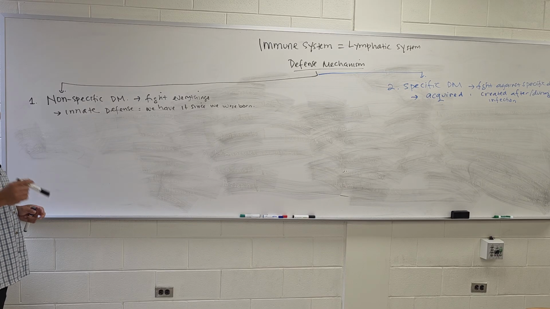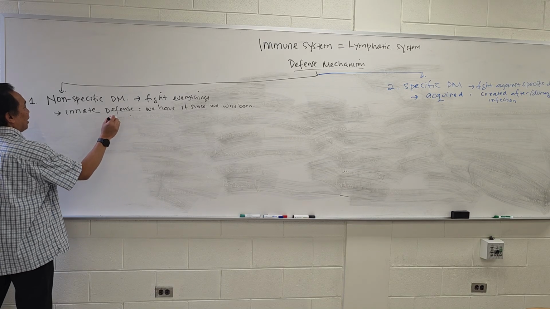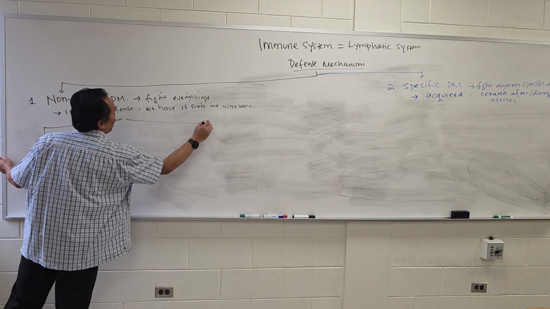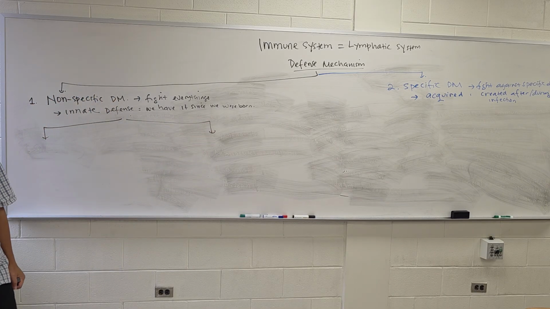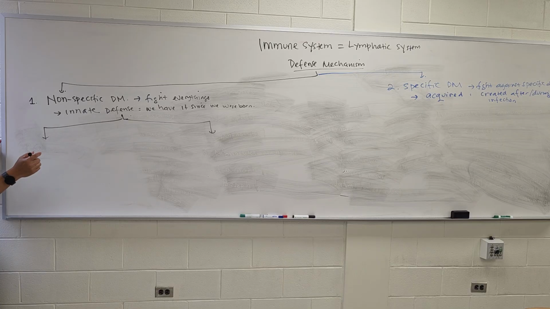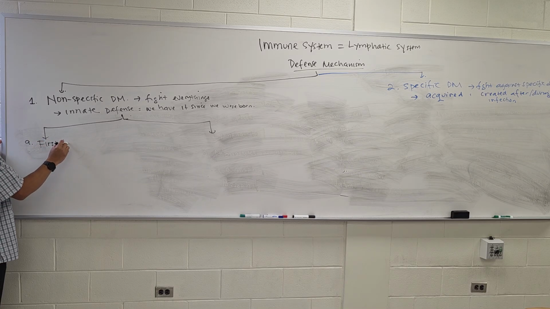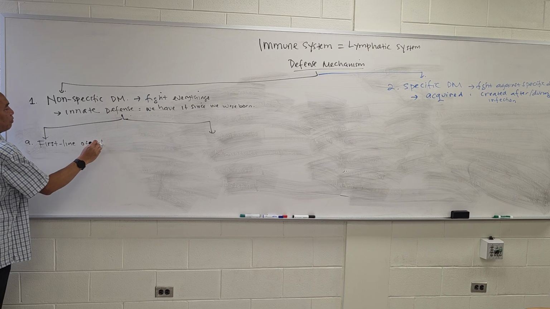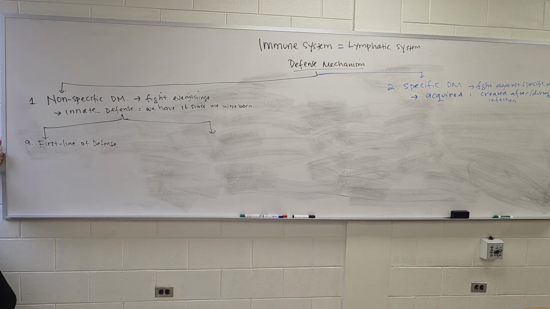You got this one? Now, to make it easy to understand, you're gonna see the example over here. The non-specific mechanism is divided into two types. The first one is called the first line of defense. What does the first line of defense mean? This is the first line that will fight. This is the first line that will be ready.